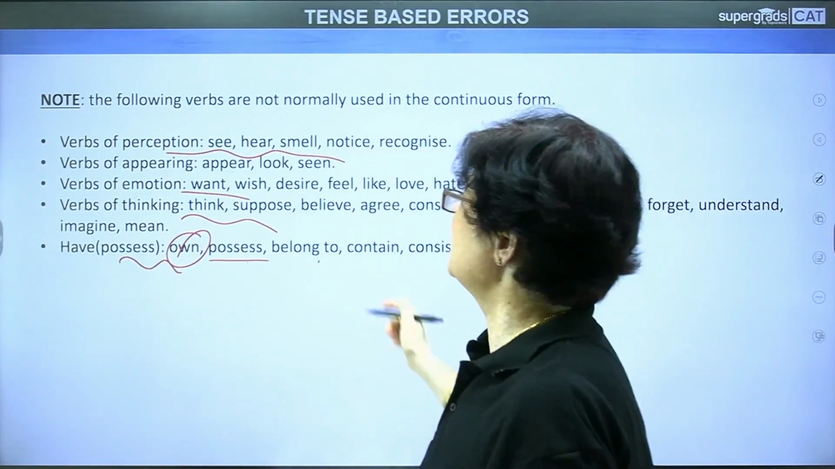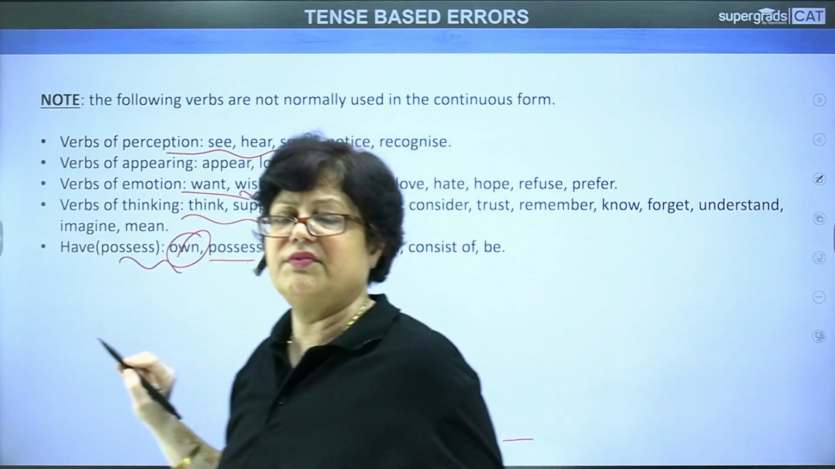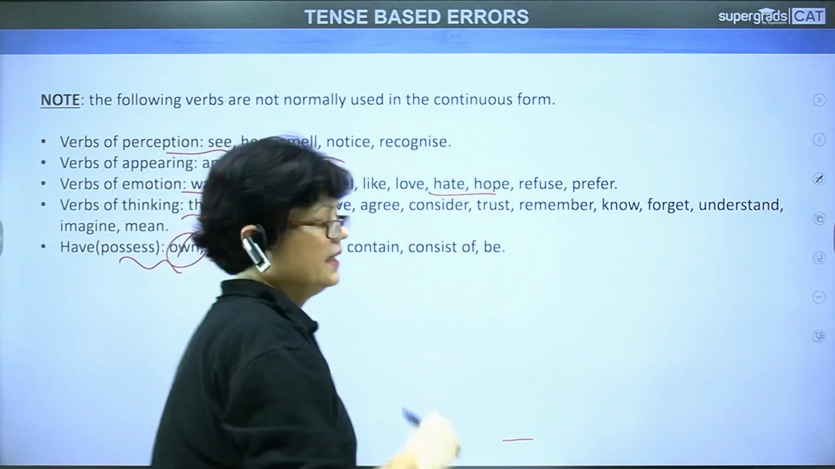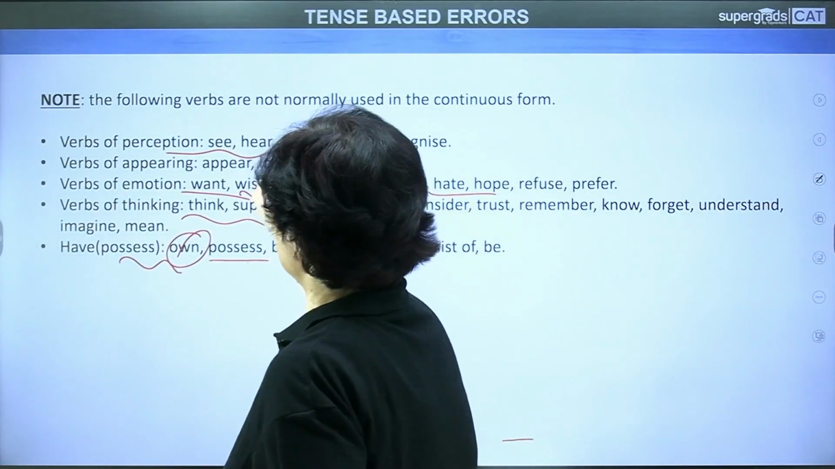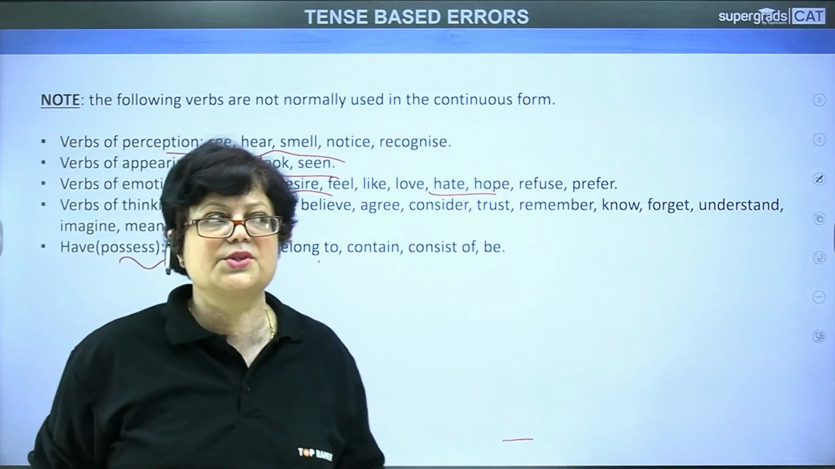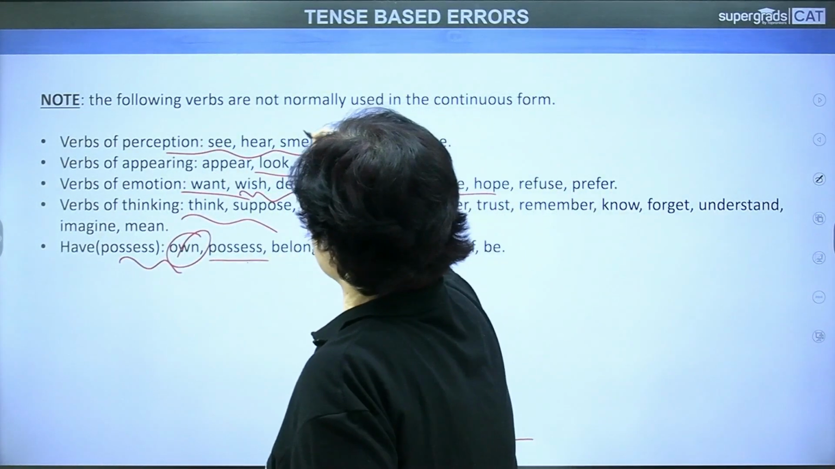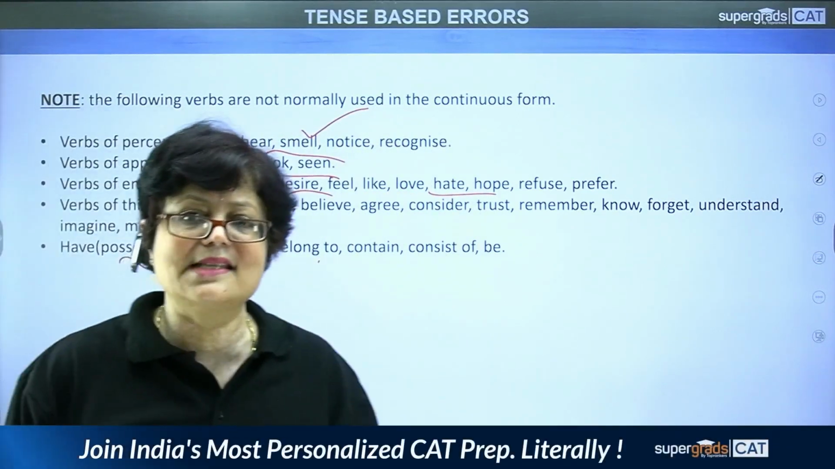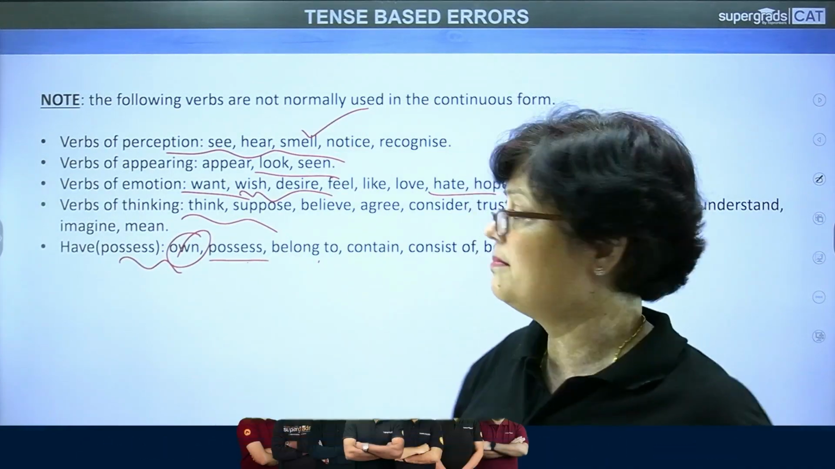For example, we do not say, I am wishing to meet him. This is wrong. We have to say, I wish to meet him. We do not say, I am hating her. No, I hate her. We never say, you are looking beautiful or you are looking healthy. We have to say, you look healthy or you look beautiful. We never say, I am smelling something. No, we have to say, I smell something. Maybe it is a good smell or a bad one.